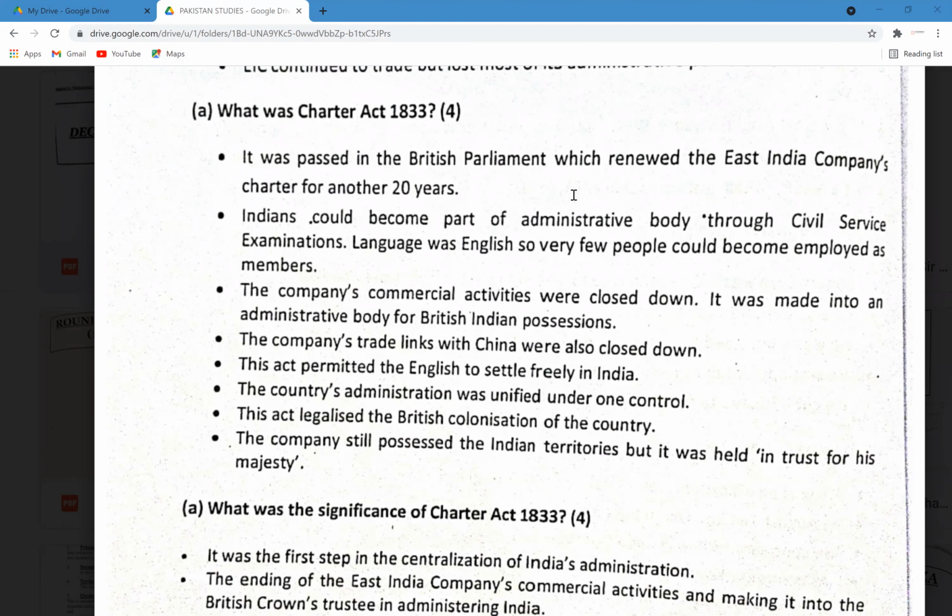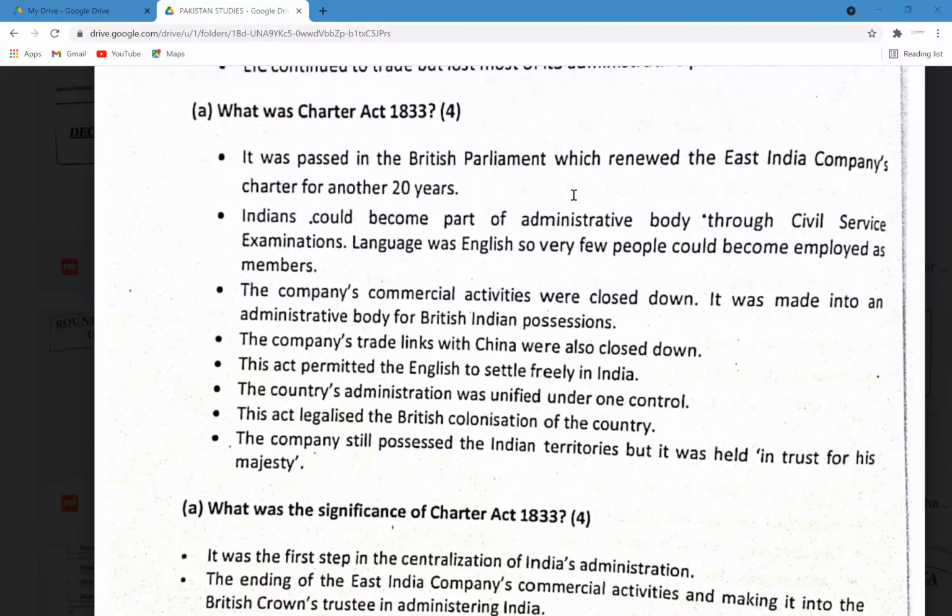Guys, what was the Charter Act of 1833 now? It was passed by the British Parliament, which renewed the East India Company's charter for another 20 years. Indians could become part of the administrative body through civil service examinations. Language was English, so very few people could become employed as members. Company's commercial activities were closed down. It was made into an administrative body for British Indian possessions. Company's trade links with China were also closed down.